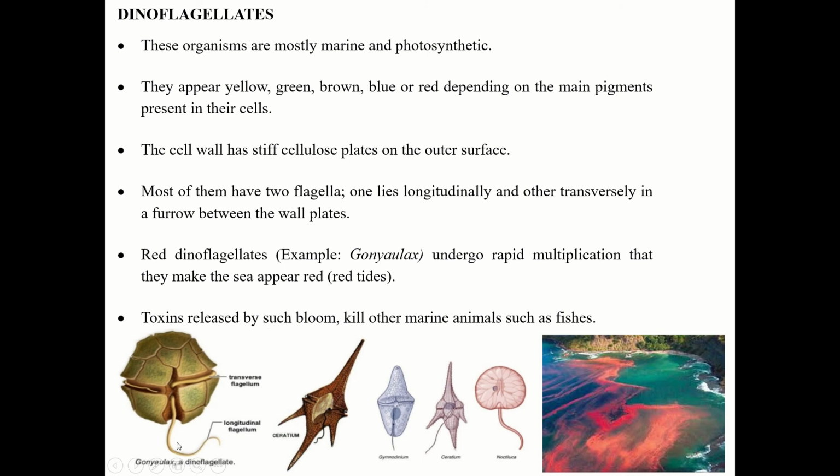Now you can see this is the Goniolax species. When it multiplies rapidly, proliferates rapidly, the color of the sea becomes red and we call it as the red tide or bloom. Goniolax bloom or dinoflagellate bloom or red tide bloom.